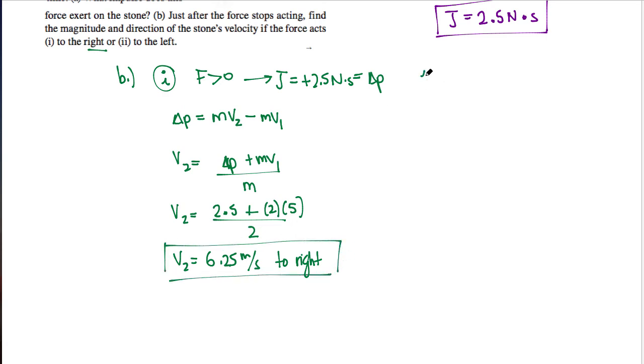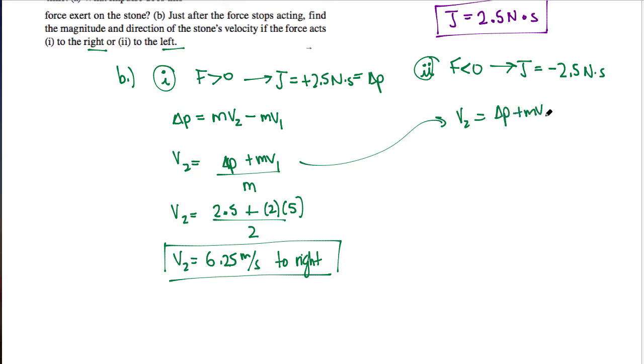Now we can do the same thing for part II. In this case, I'm moving to the left. So my force is going to be negative, which means that my impulse is going to be negative. So it's negative 2.5 Newton seconds. I've already done this setup, so I'm going to just pull that over here. And I'll say that v2 is equal to my new delta p, or my new J, plus my initial momentum, which has not changed, over the mass. So my change in momentum in this case is now negative 2.5 Newton seconds, plus my 2 times 5 over my mass of 2.